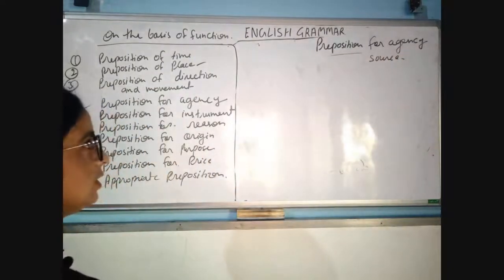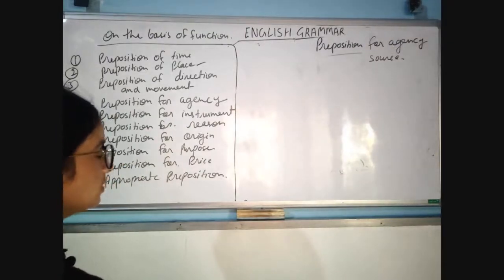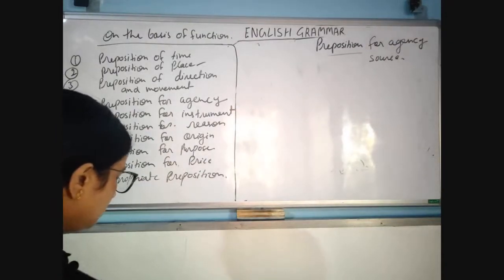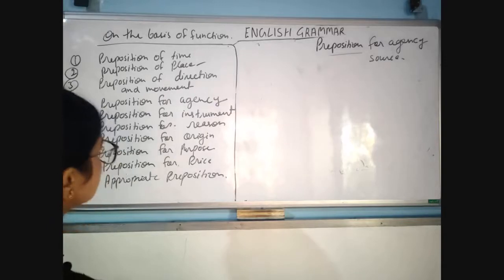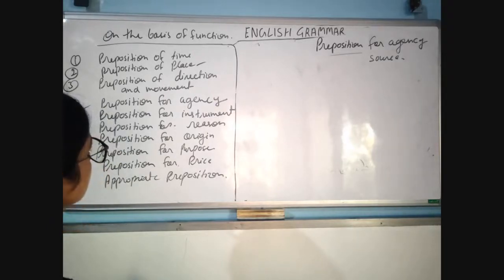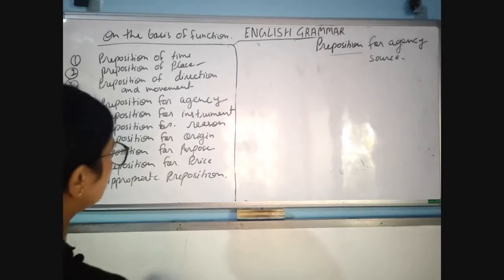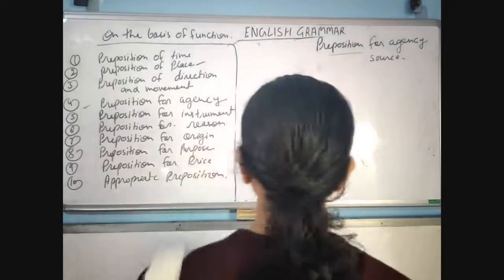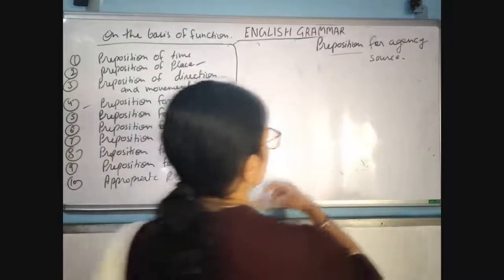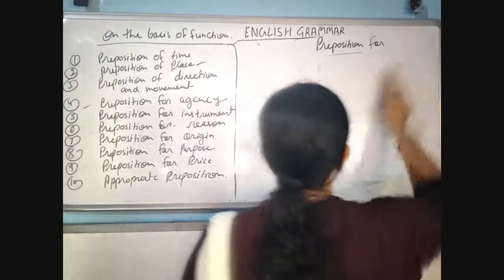Okay, agency and source. And we can call it the preposition for agent also. Agency and agent.